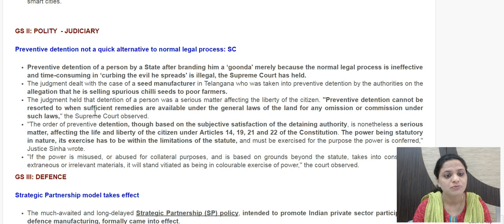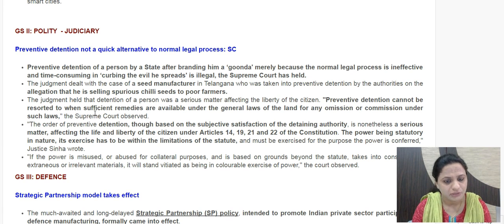So that is why he was put under preventive detention. But the Supreme Court is highlighting that when general laws are available to take action under, then why is preventive detention being gone ahead with? So that has to be selectively used. It's not to be generally used as such, because the main question involved here is liberty of the citizen.